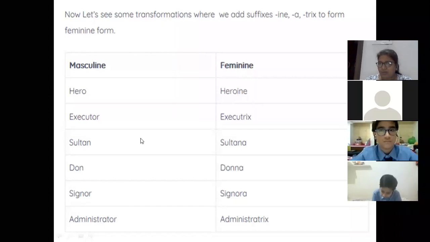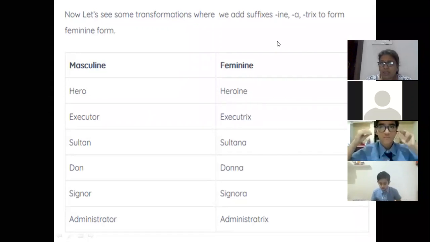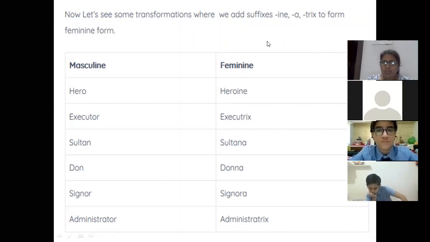Now the third one in this only, let's see some transformations where we add suffix. Suffix and prefix. What are suffix? Suffix are a group of letters that are placed at the end of a word to make a new word. And prefix is some letters which are placed at the beginning of the word to make a new word with a different meaning. So here again we are adding like suffix ine, a-trix to form feminine gender.